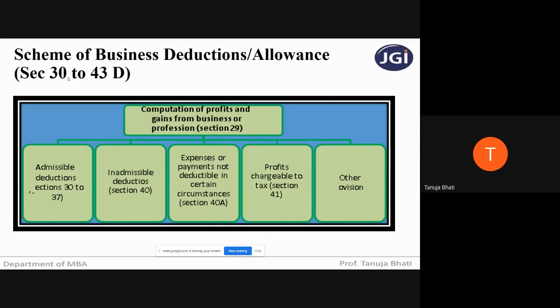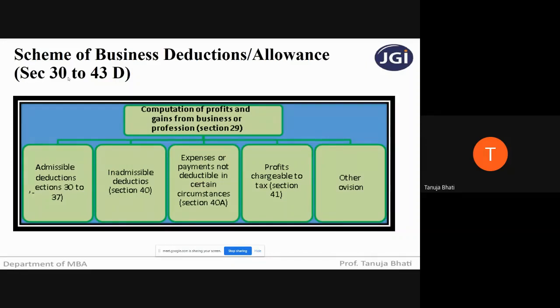That means what are the allowable expenses and what are the different allowances. Section 29 of the Income Tax Act talks about computation of income and gains from business or profession, so the deduction sections start from section 30 to 43D.